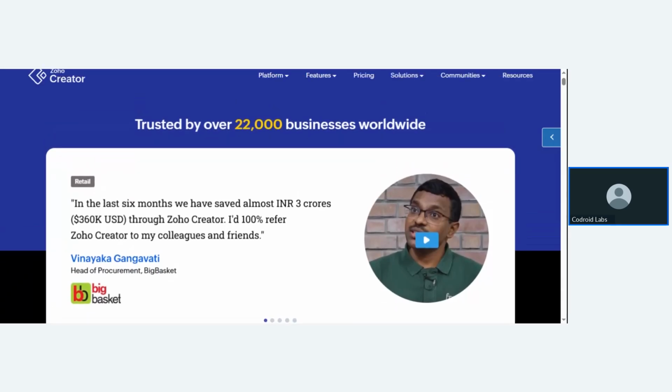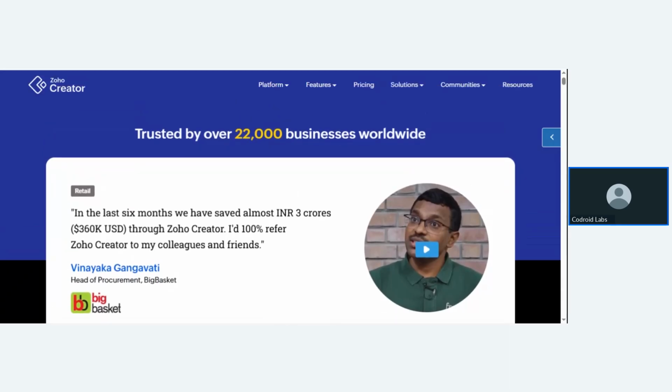Zoho Creator is basically a low code platform which helps every business make its processes without knowing extra coding. With the help of the low code platform, you can build your own application, your own processes, automations, workflows, process funnels, inventory management software, and lots more inside the Zoho community.